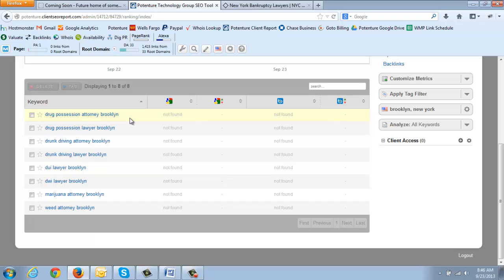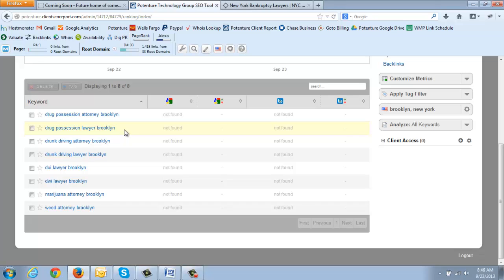Drug possession attorney Brooklyn, drug possession lawyer Brooklyn, and these are the keywords that we've used in the past. We can also add in a couple of other ones like, okay, arrested for DUI Brooklyn, something like that. We can always add that in.